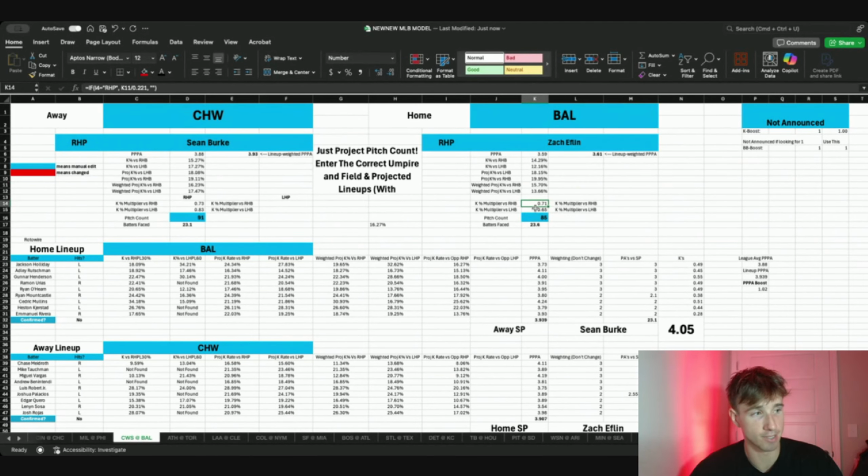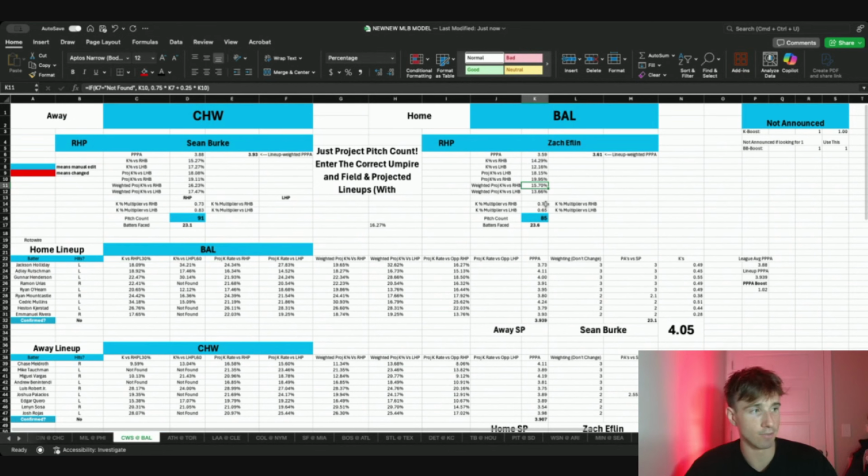And the K multipliers, guys, these are important. Basically what goes into this, and I really should have just made a video explaining it to start. You see this number up here, 22.1%. That's a manual number, but that's the K multiplier versus right-handed pitchers. The average righty on righty strikeout rate is 22.1%. The average righty on lefty strikeout rate is 21.1%. So basically, I take the weighted projected number divided by that, and that's how difficult of a matchup Eflin is compared to an average righty on righty matchup.